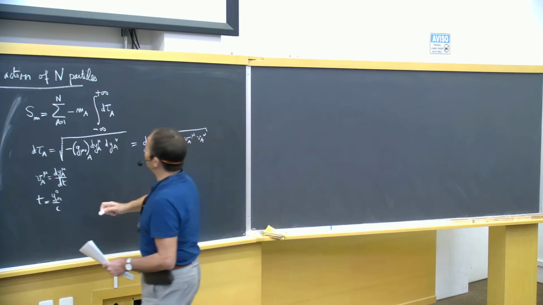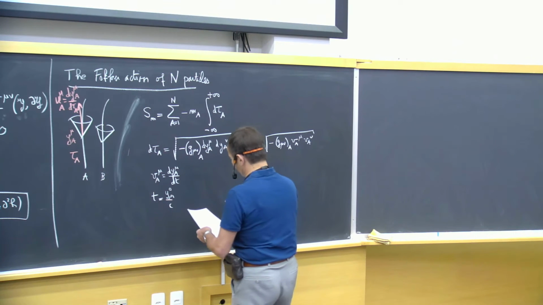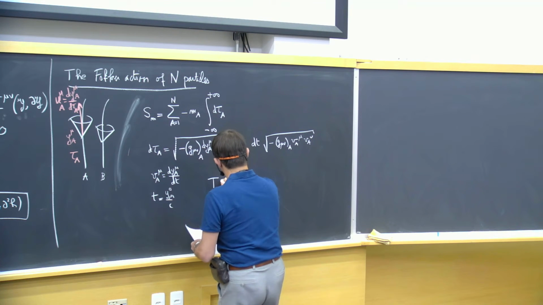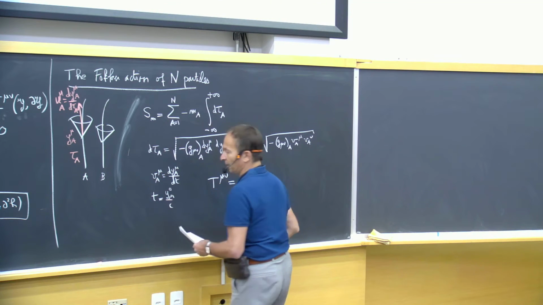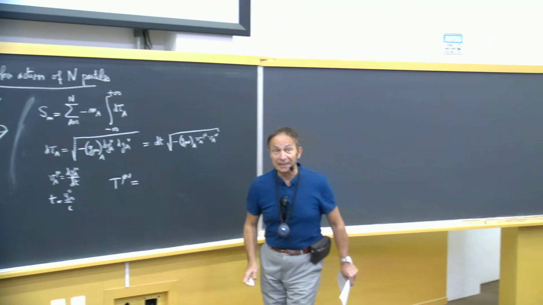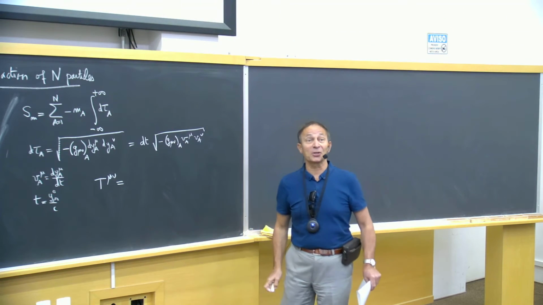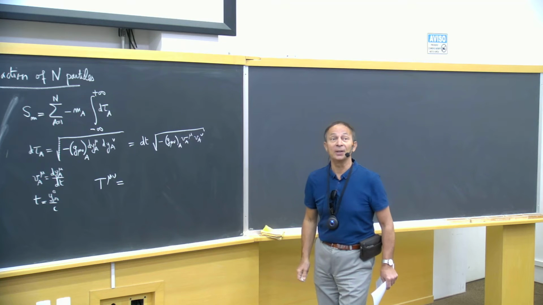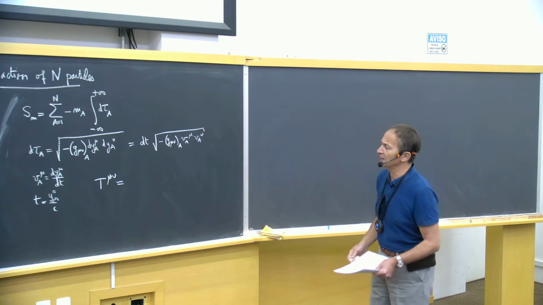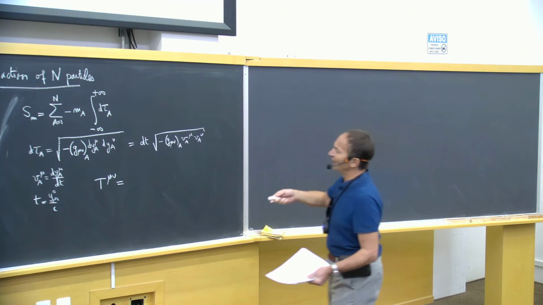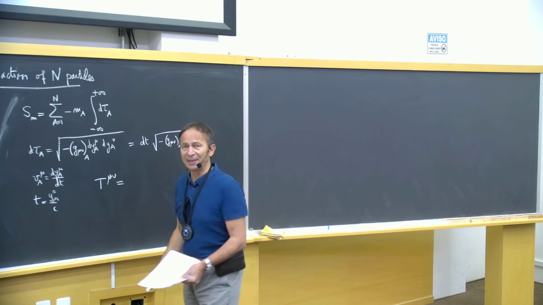The stress energy tensor associated with the matter action, the calculation you have already done, because it was an exercise in our first lecture, in the first lecture of last Monday. So you have to vary the action with respect to the metric, okay?